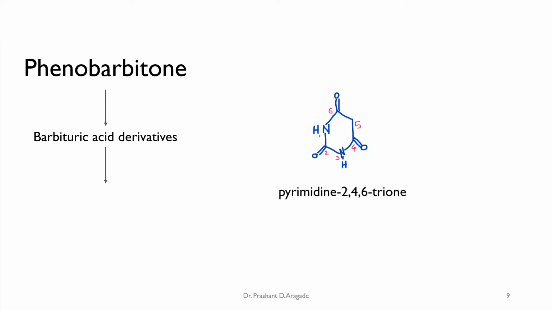So to draw the structure of phenobarbitone, you have to first draw the structure of pyrimidine and then convert it into barbituric acid. It's very simple. Once you have done it, the next part is very easy.